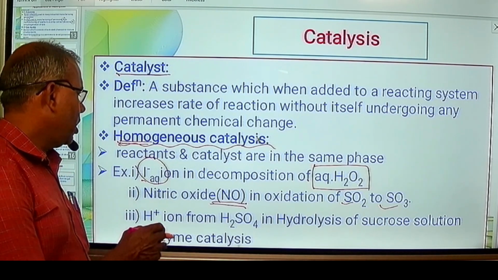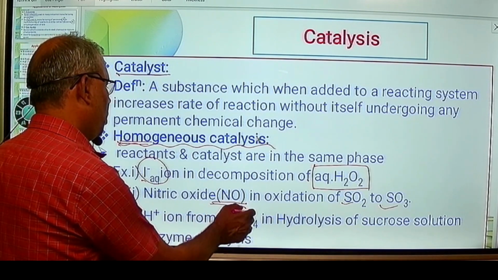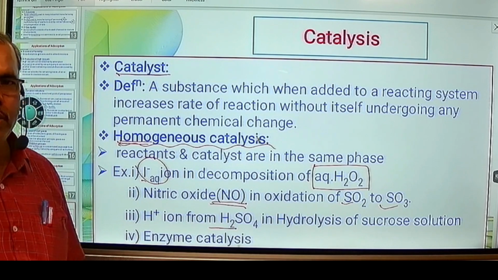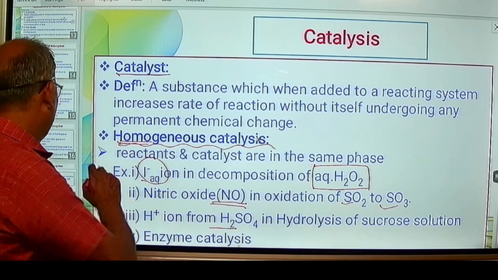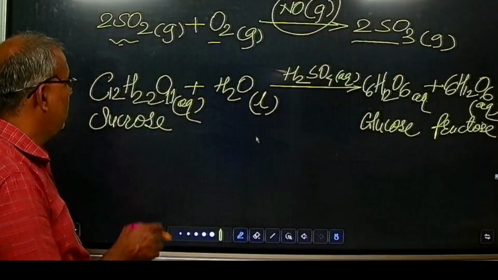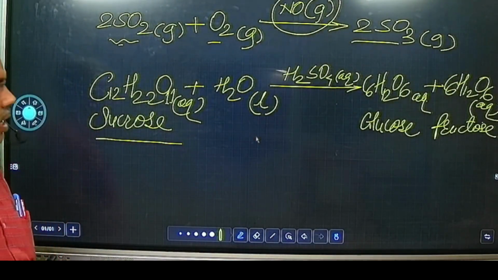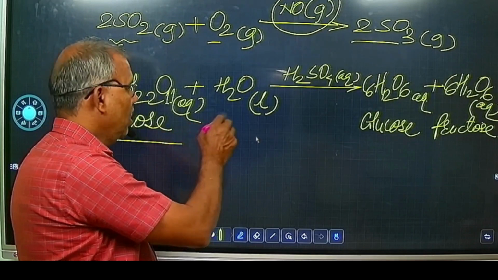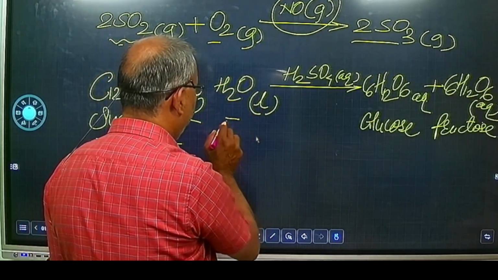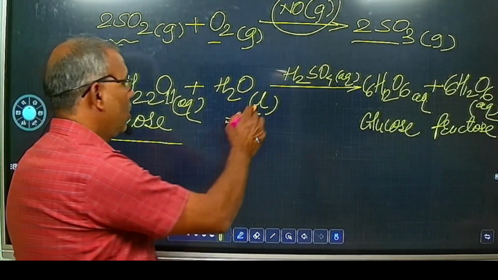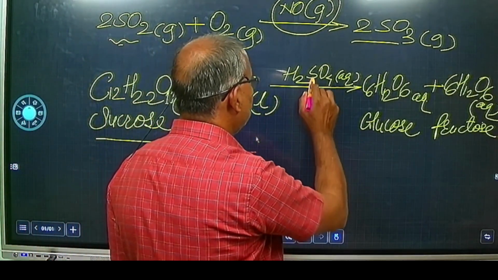So here H plus ion from H2SO4, that is in aqueous state, is used as a catalyst for hydrolysis of sucrose. You can see here the reaction. This is sucrose, C12H22O11 in aqueous phase, that is water solution, plus H2O in liquid state, in presence of H2SO4.